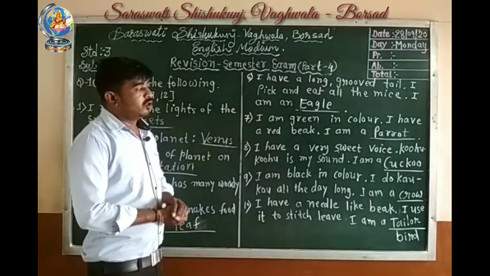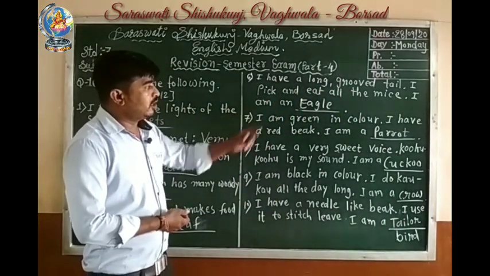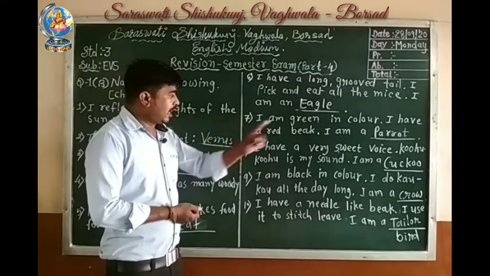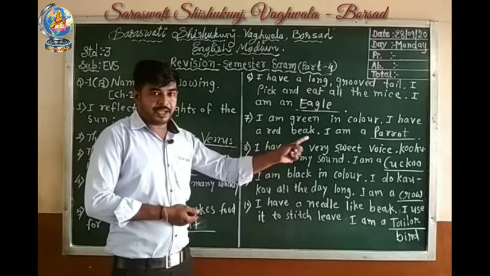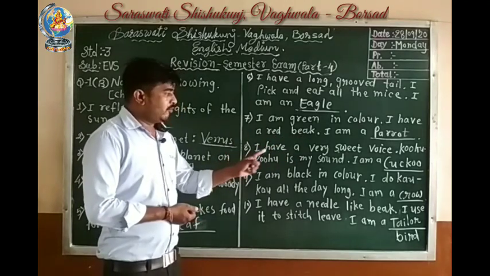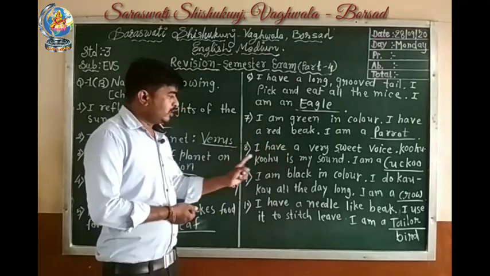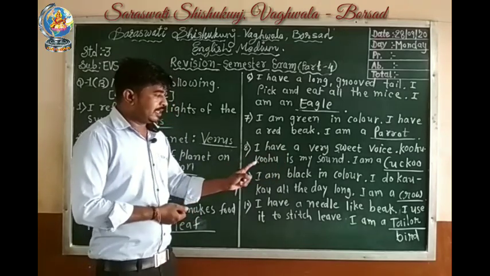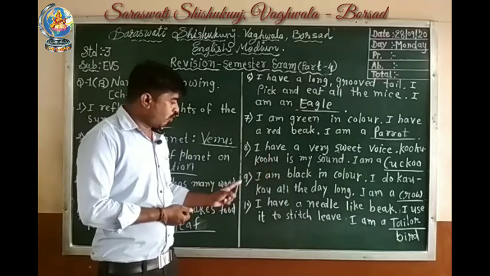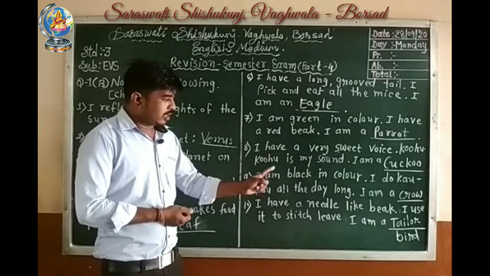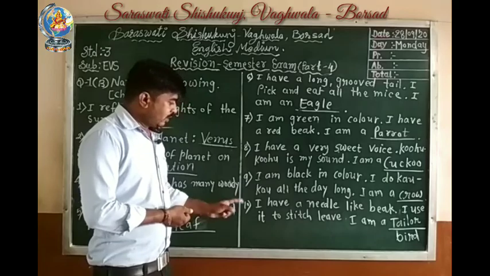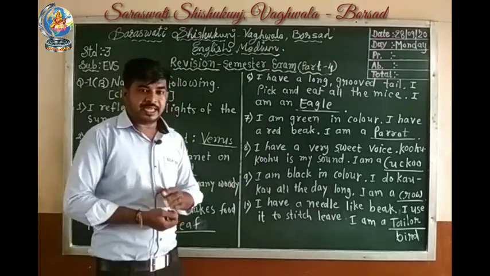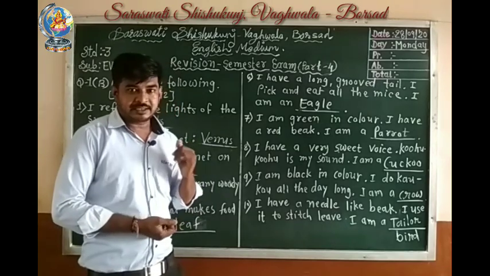I have a long grooved tail. I pick and eat all the mice. I am an eagle. I am green in color. I have a red beak. I am a parrot. 8. I have a very sweet voice. Kuhu kuhu is my sound. I am cuckoo. 9th number. I am black in color. I do cow cow all the day long. I am crow. 10th one. I have a needle like beak. I use it to stitch leaves. I am tailor bird.